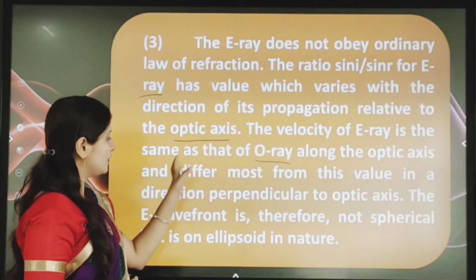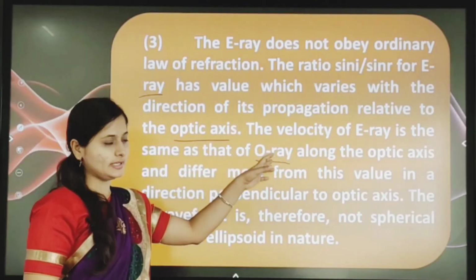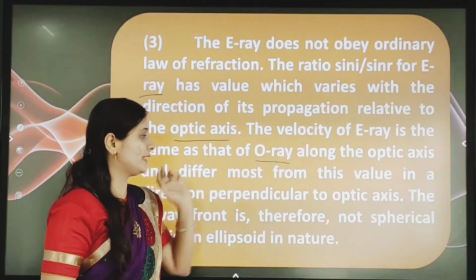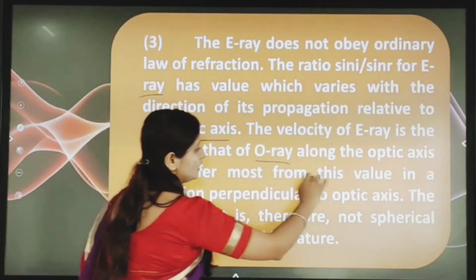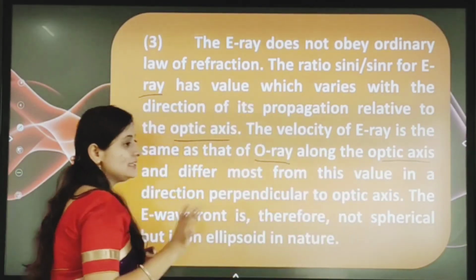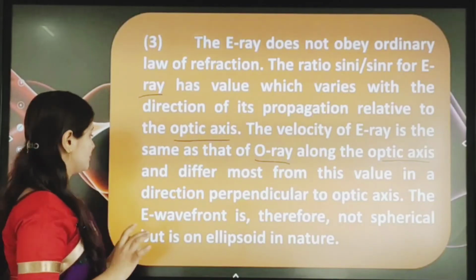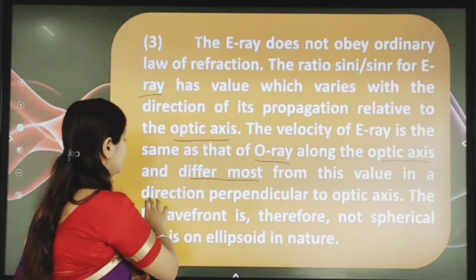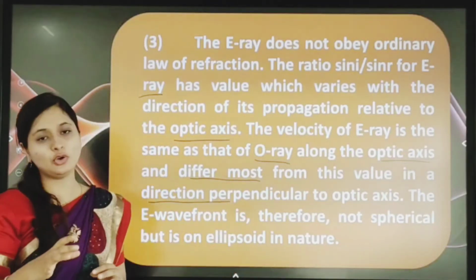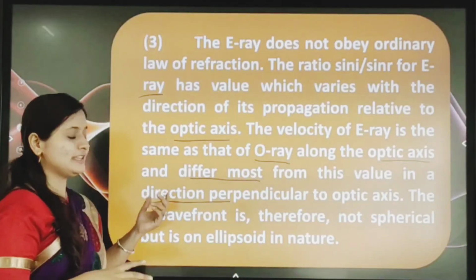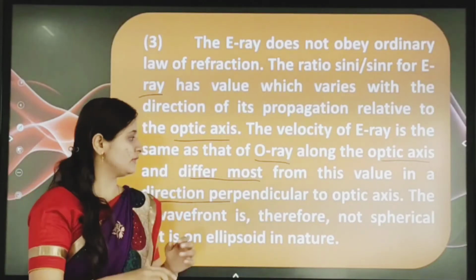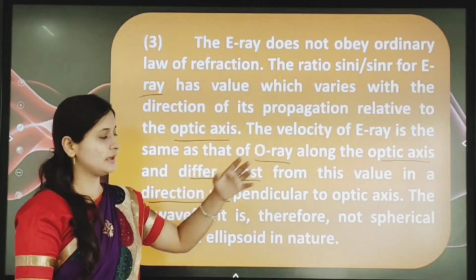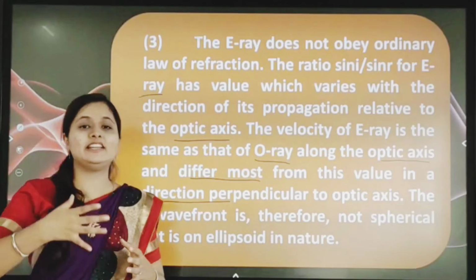So the next point is what? The velocity of the extraordinary ray is the same as the ordinary ray along the optic axis. Main point, which axis? Along the optic axis the velocity is the same, and it differs most in the direction perpendicular to the optic axis. And next, what happened? The velocity is the same along the optic axis, but it may differ in other directions.